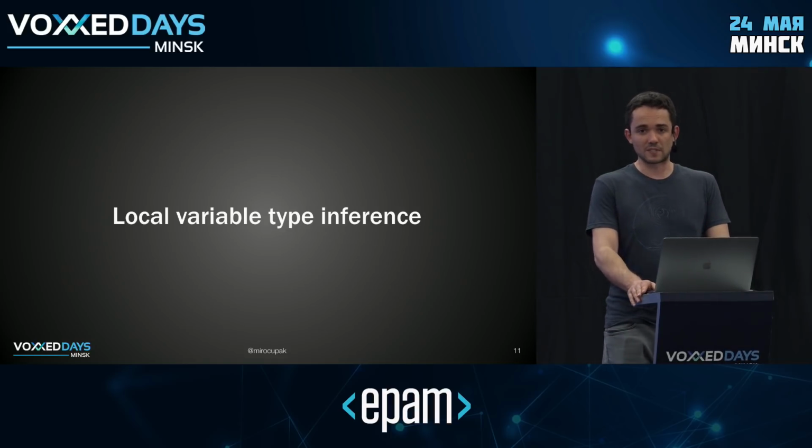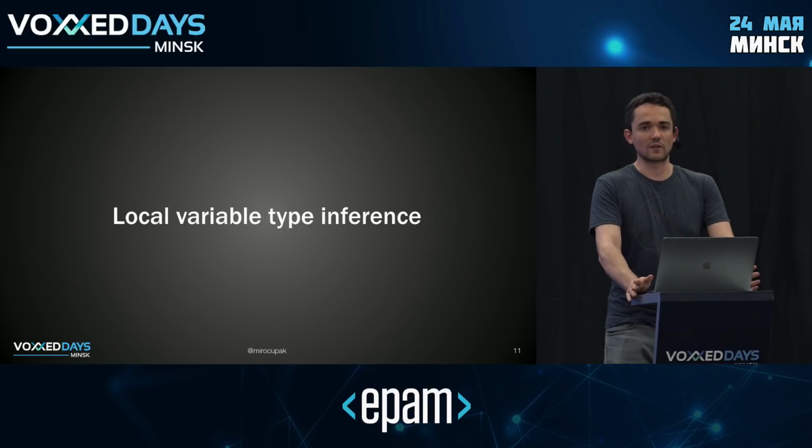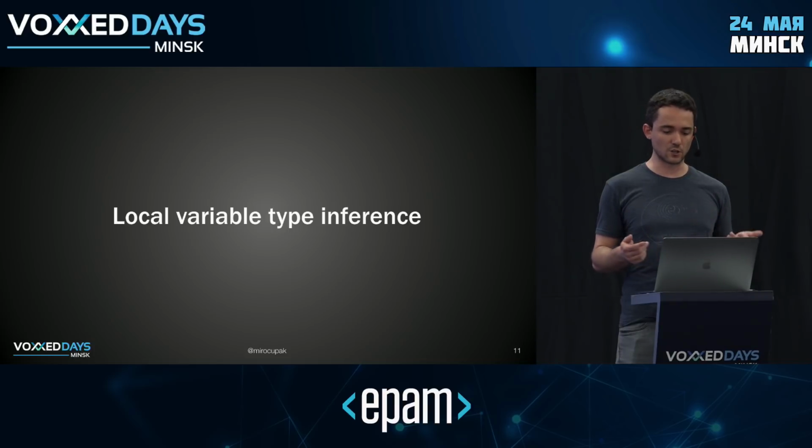Speaking of type inference, this is, like I said, certainly the most interesting language feature in the Java language that affects every one of us, right? And as is typical with Java features, this is not a new revolutionary concept, right? Java tends to be very conservative when it comes to adoption of new things, and this is not an exception. This is something that has been available in other languages for quite a while. You might have seen it in C# or in Scala. And starting with Java 10, we have it in Java as well.